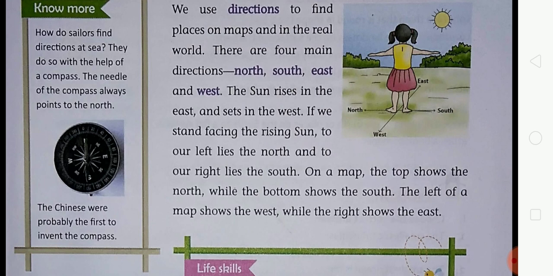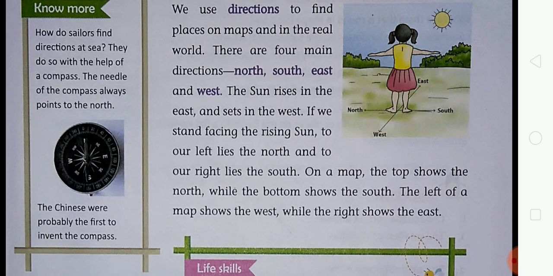If you stand facing the rising sun, then your face is towards the east, the opposite is west, the left side lies the north, and the right side lies the south.